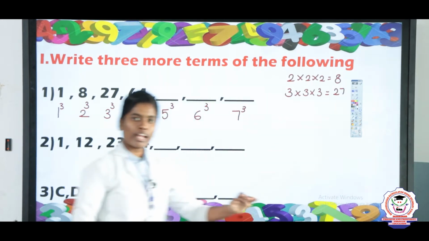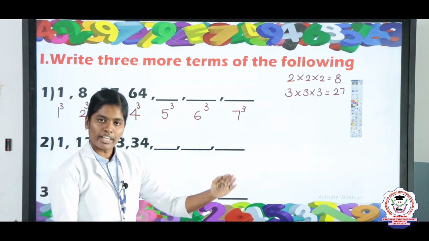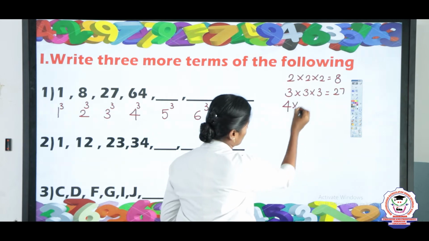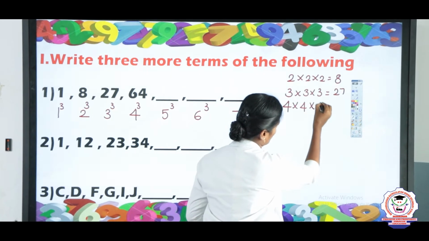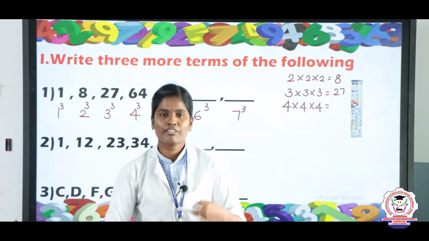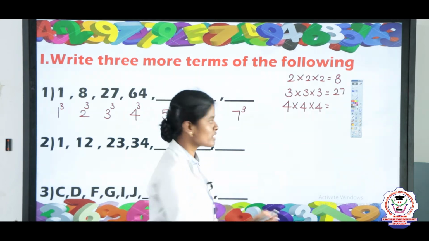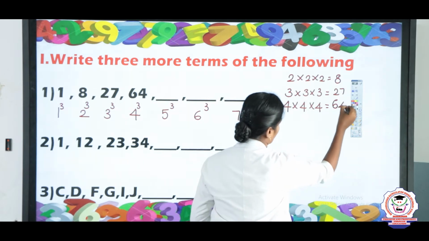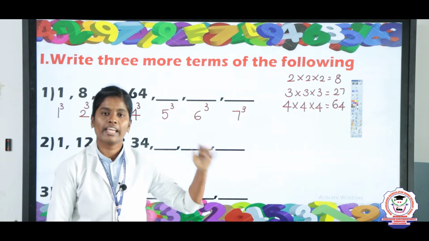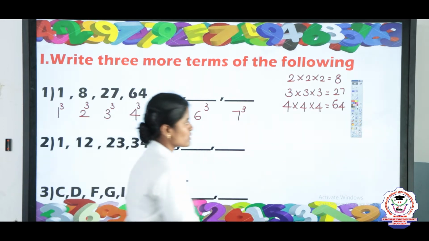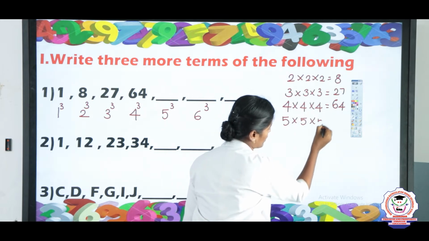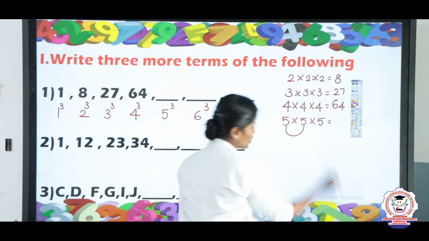Next you will take 4 and multiply 3 times: 4 into 4 into 4. So what is the answer? 4 4s are 16. 16 4s are 64. And next we are going to take 5 cube. Take 5 and multiply 3 times: 5 into 5 and 5. So here 5 5s are 25.